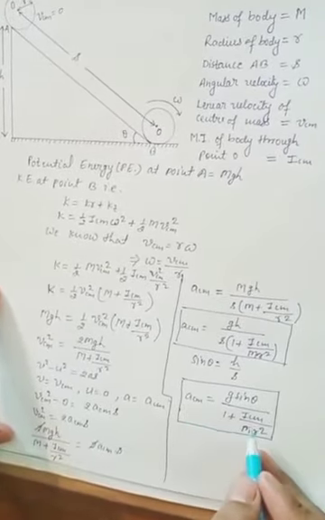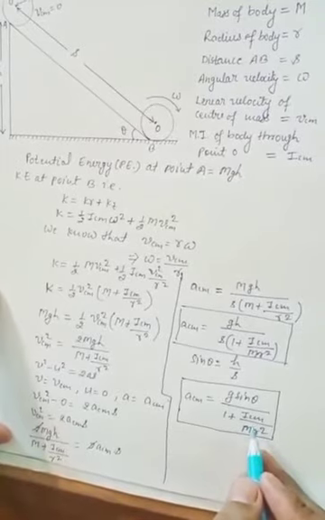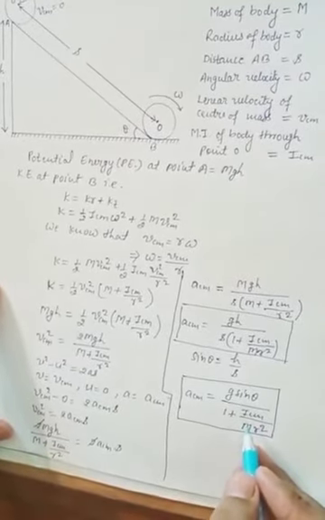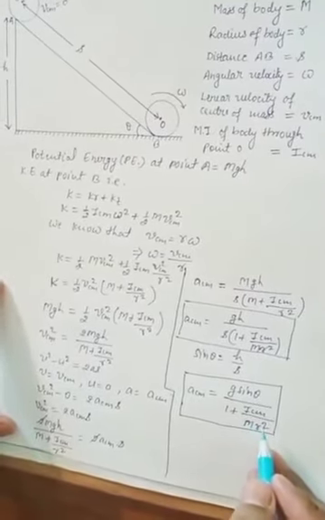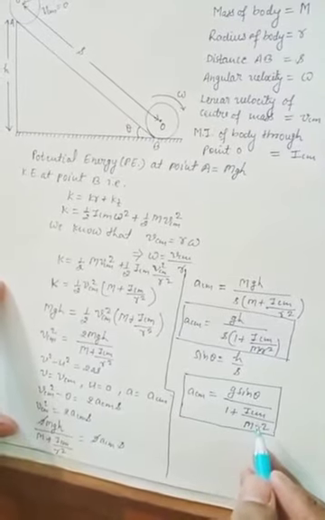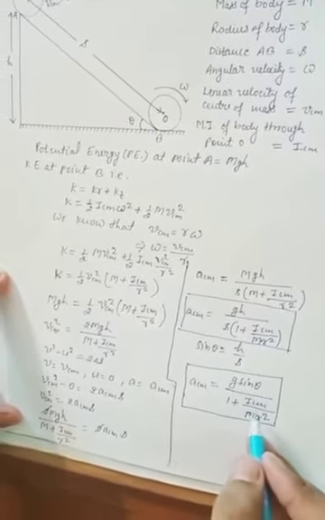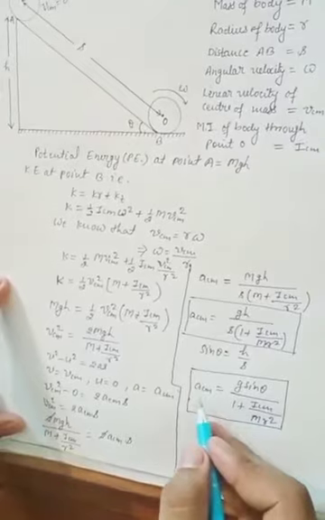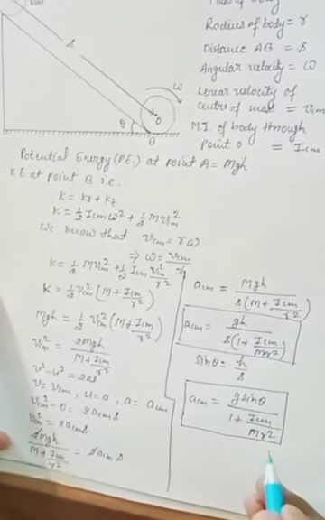After putting the values of ICM of different rolling bodies, meaning sphere, cylinder, hollow, solid, different ICM will give different values of ACM.